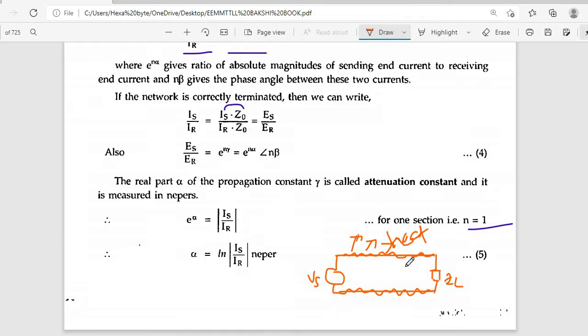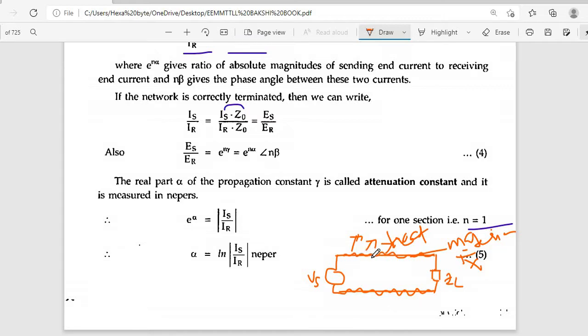Some attenuation losses also occur due to the material of the transmission line, due to heat and due to the material's characteristic impedance effect.